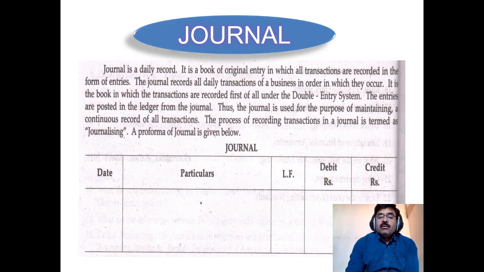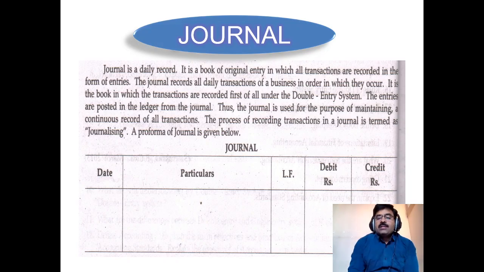After writing all transactions in the journal as journal entries, these entries are transferred, posted in a ledger. That is the next step. Thus the journal is used for the purpose of maintaining a continuous record of all transactions.